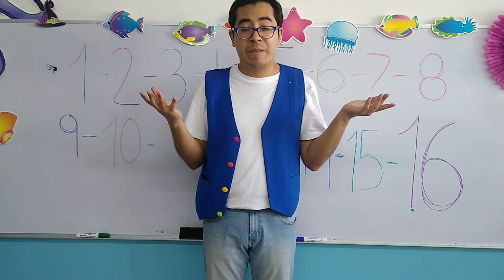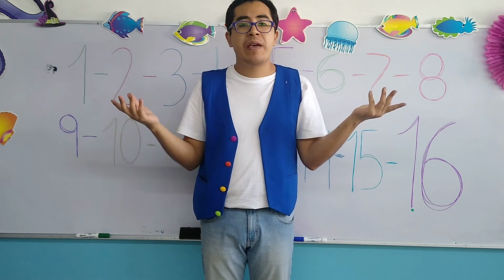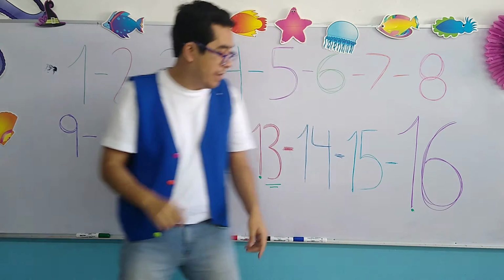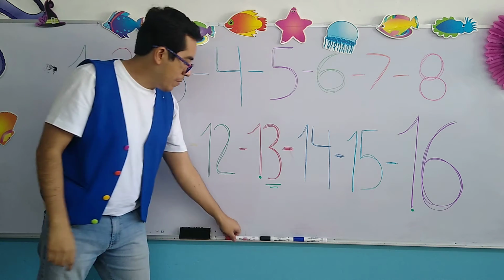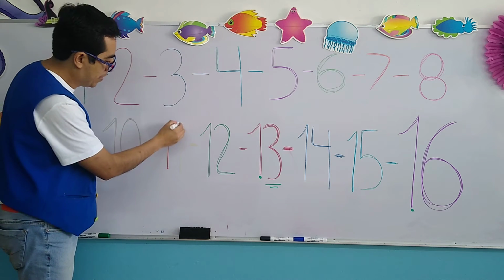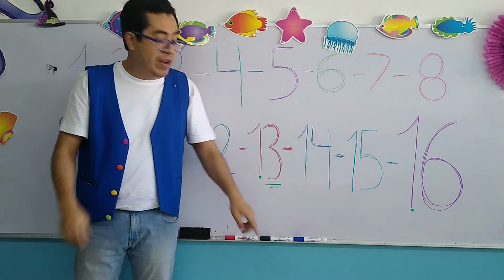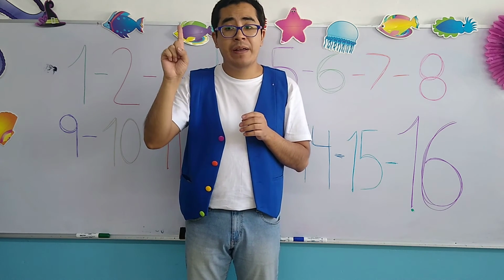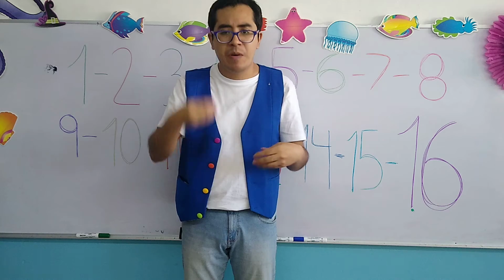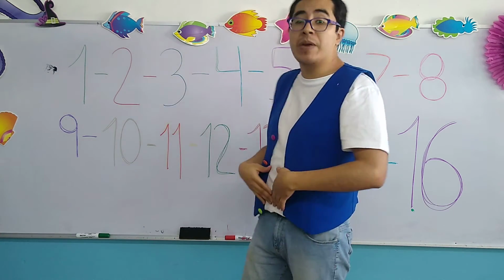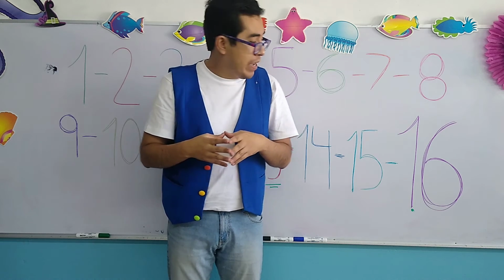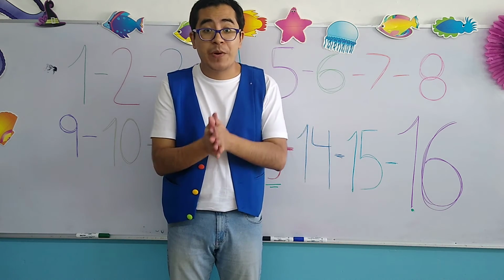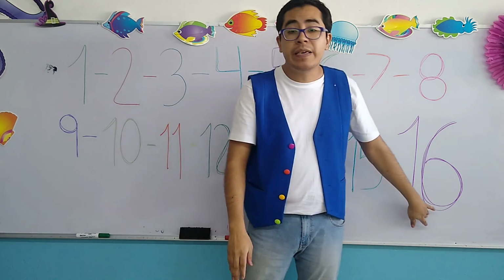What's the number, remember, ¿cuál es el número? What's the number that has 1 and 1? 11, it's right here, okay? I'm going to put them with another color because I don't think you can see it well. 11, okay? Very good. Now, one last time. What's the number that has 1 and number 5? Remember the number 5, the number that likes to eat and has a big belly. 15, which appears right here, okay? Very good. So remember, the new number of today, number 16.